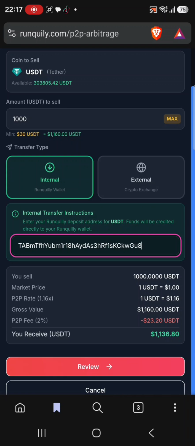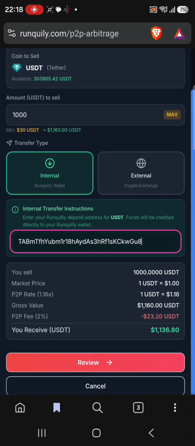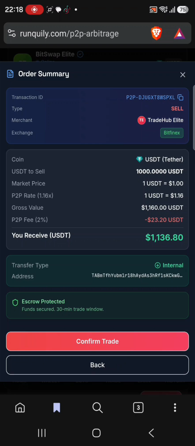Tomorrow I'll try and do one for BTC and also see how it will go, because it is more profitable. Remember, you don't have to trade only USDTs. You can trade other cryptocurrencies. So I'll review and show you how this works.